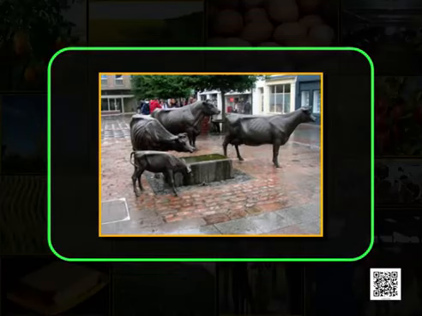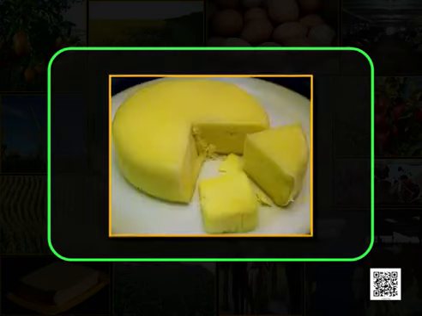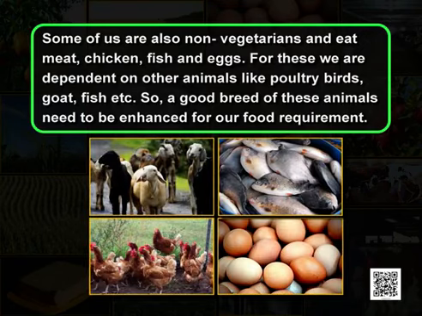Now, in this figure, you can see various animals of dairy farming and you can see the products of dairy farming too. Some of us are also non-vegetarian and eat meat, chicken, fish and eggs. For these, we are dependent on other animals, the poultry birds, goat, fish, etc. So, a good breed of these animals need to be enhanced for the food requirement.